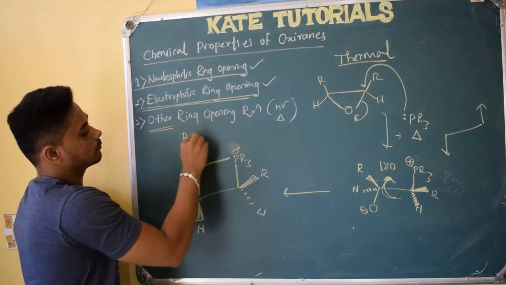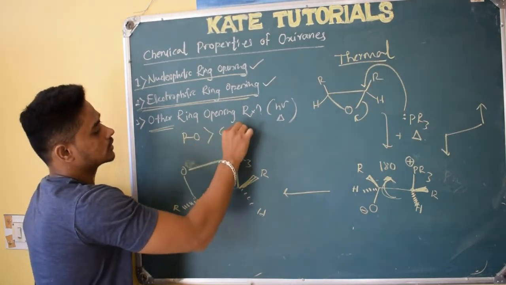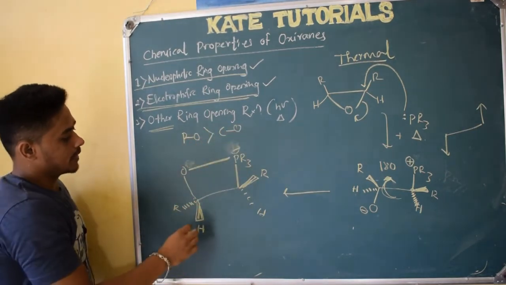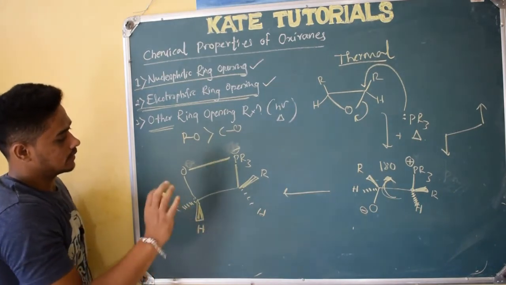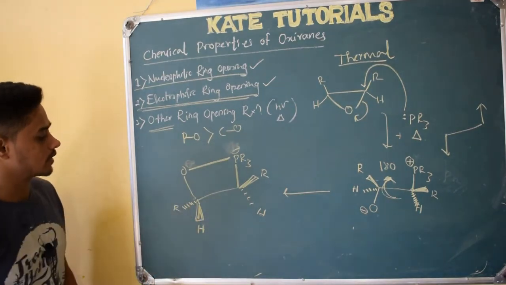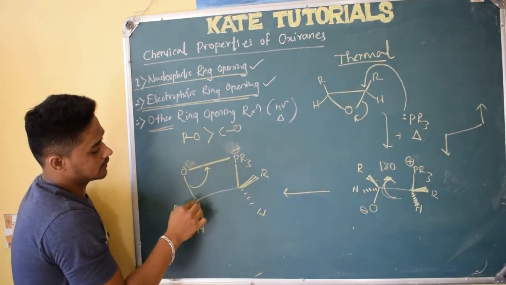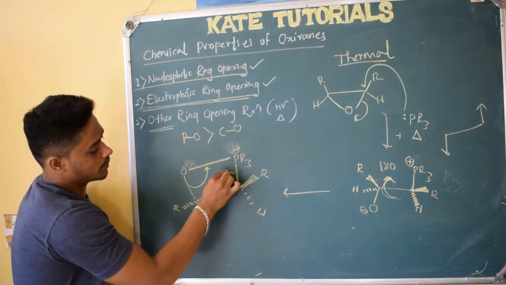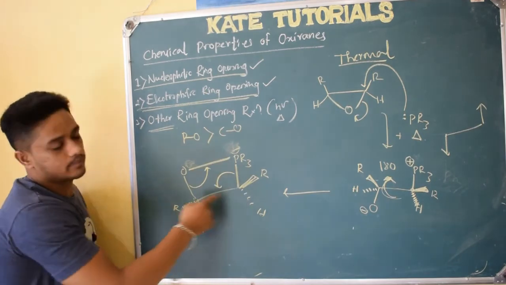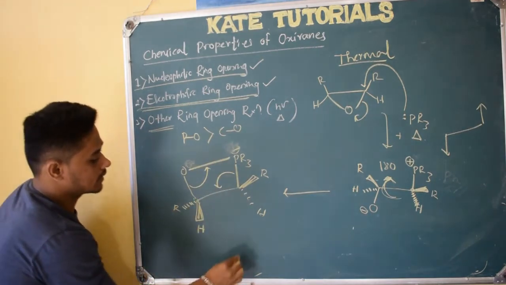So the phosphorus-oxygen bond will be stronger than the carbon-oxygen bond. So what happened? Simply, it will take this oxygen. How will it take? Here a double bond is formed, this carbon gets a positive charge, and this bond will be broken, and again this carbon becomes neutral. So I will get an alkene.